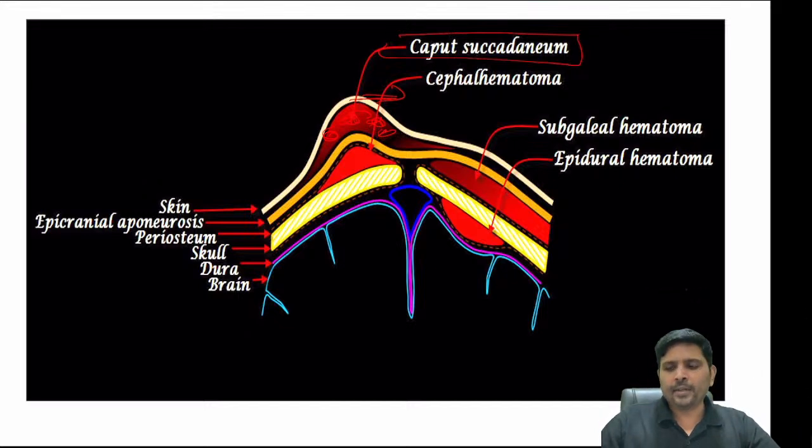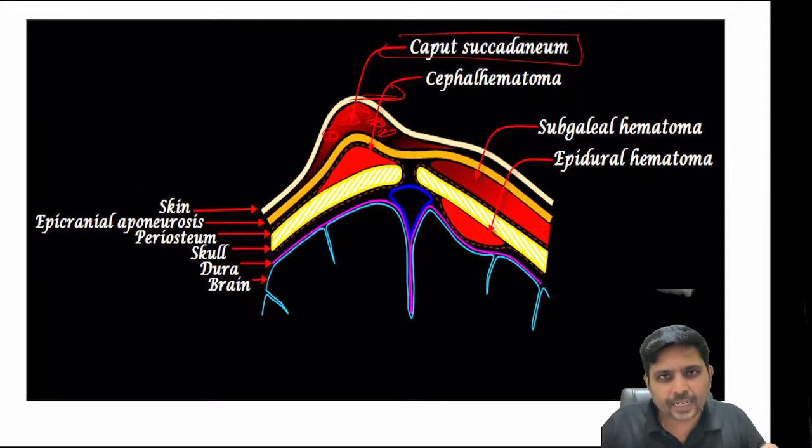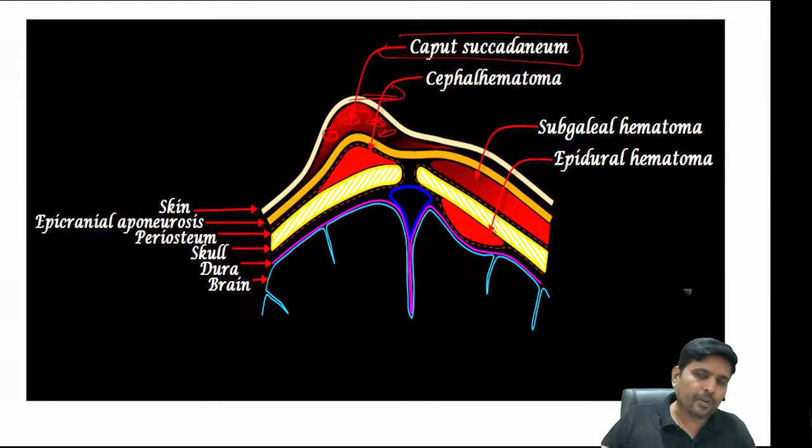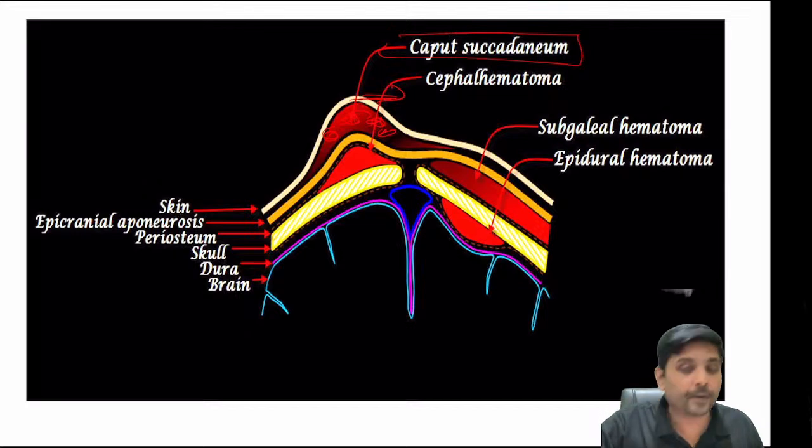So what will happen when the child comes out? Immediately you can't see the bleed, because as soon as you put some pressure over the forceps delivery, the child has come out. But because of the fracture, there is slow accumulation of blood in the periosteum, so cephalohematoma is usually visible on the third or fourth day after birth. It doesn't present immediately after birth. Unlike caput, it won't disappear within a week. Since this is a blood clot, it takes almost 2 to 4 weeks to disappear.